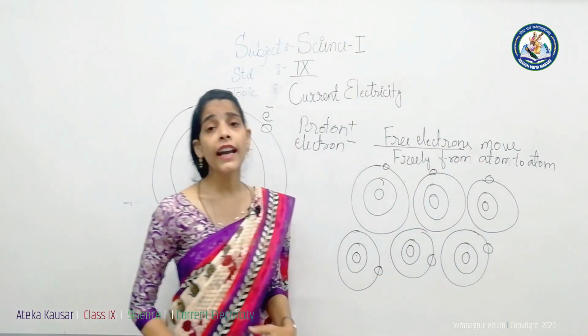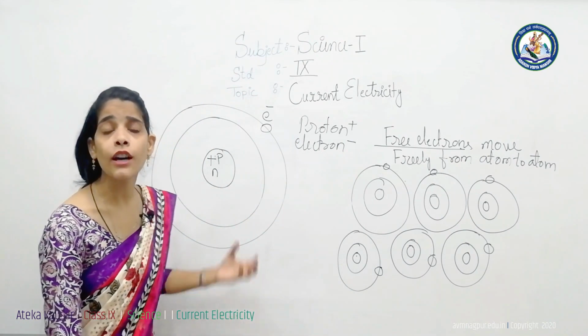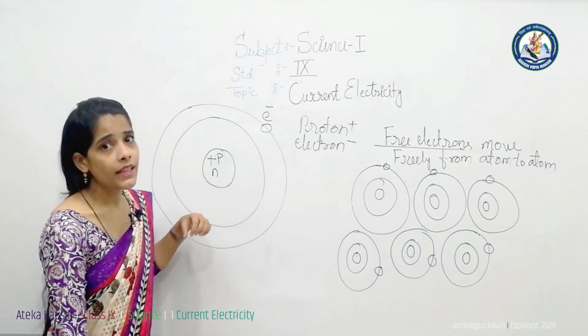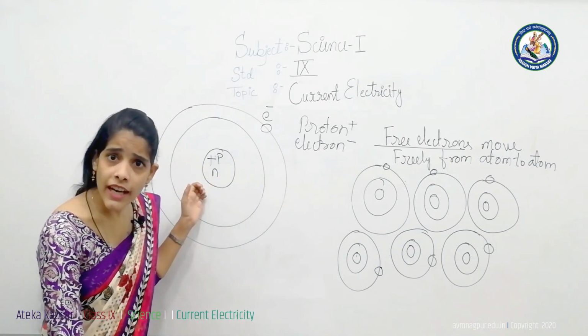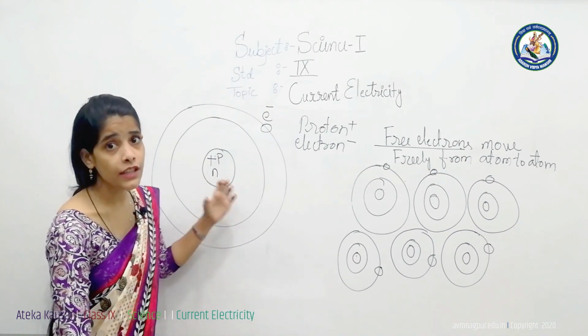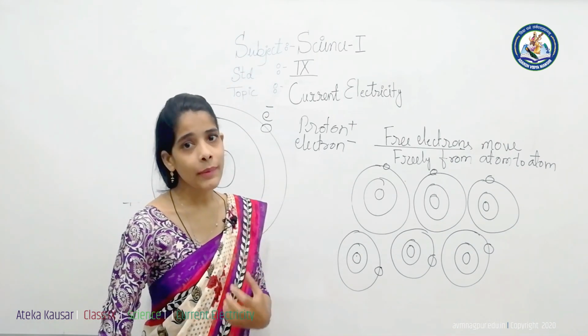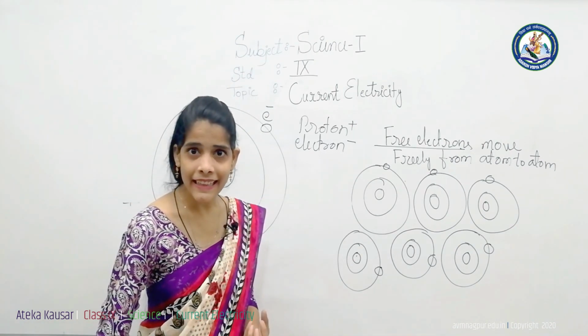But we know that if an electron is removed from the atom, it converts into a positive ion. But the substance doesn't carry any charge. Why does this happen? Because the material or substance is not made up of a single atom. There are trillions and billions of atoms present in it.